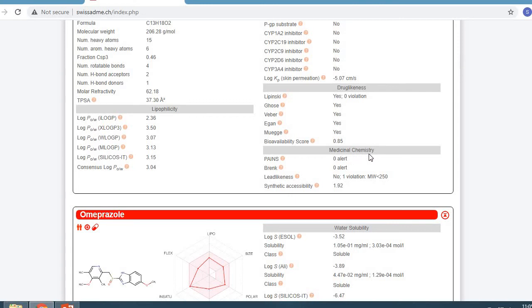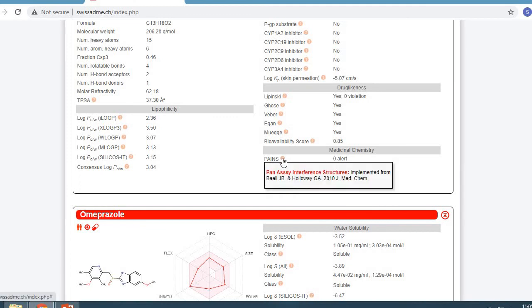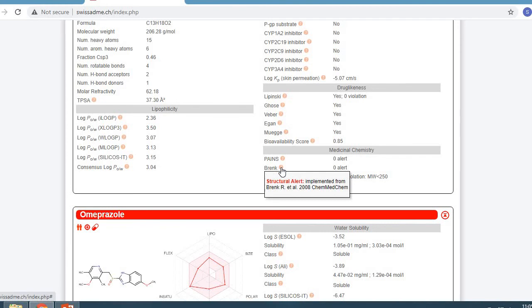Now there is the medicinal chemistry. In medicinal chemistry there is PAINS. PAINS stands for pan-assay interference structures, and it is implemented from this reference, and for PAINS it is zero alert. For Brenk it is a structural alert, and it is also zero alert for ibuprofen.